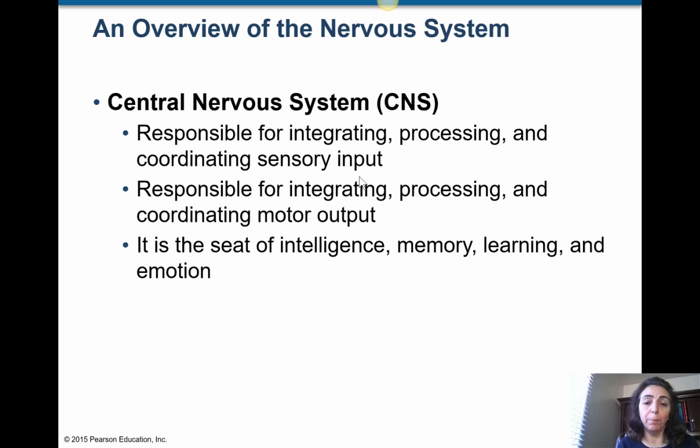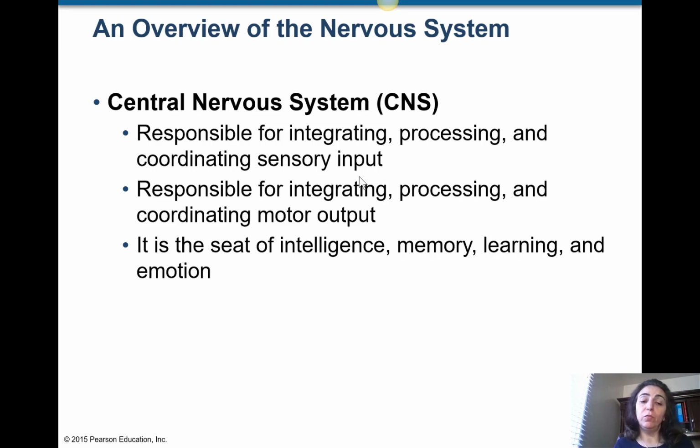Our central nervous system, after processing of them, sends a signal out. And that output is a motor. A motor means that it has to do some action, right? Later we're going to talk about what type of action it might be.